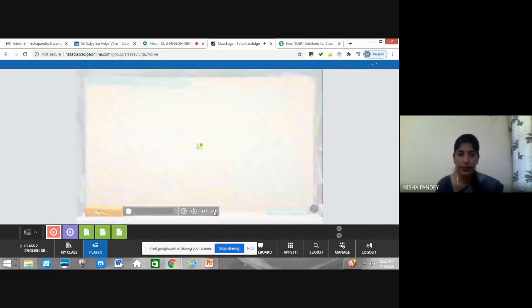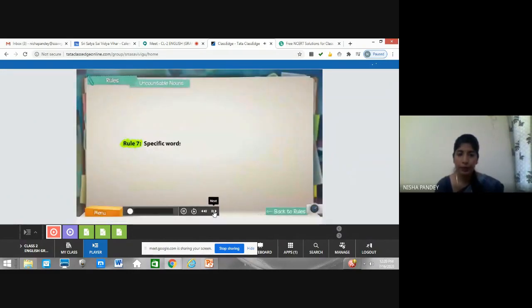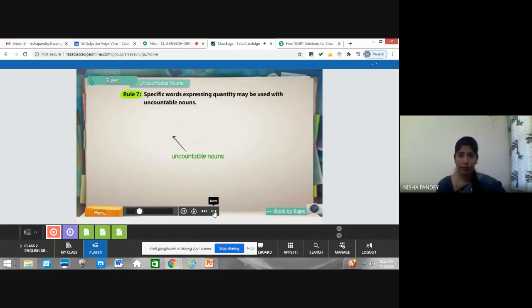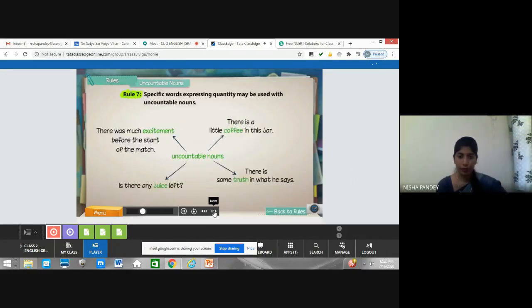Let's see the next point. As uncountable nouns do not have plural forms, specific words and phrases are often used to express quantity. For example, much, little, any, or some may be used.